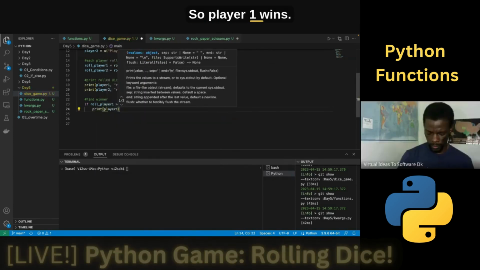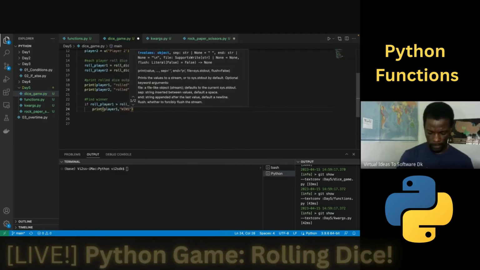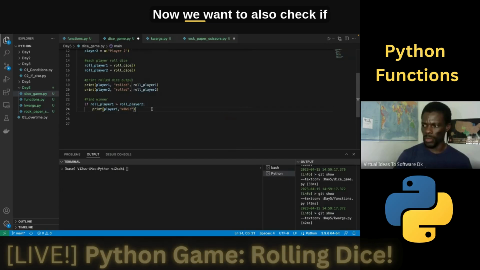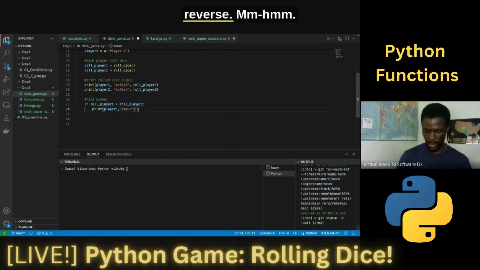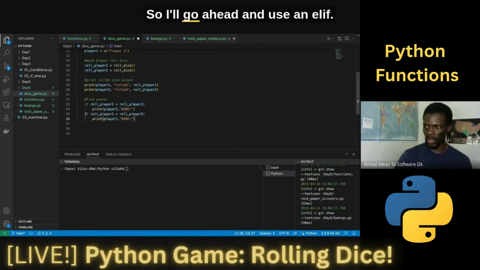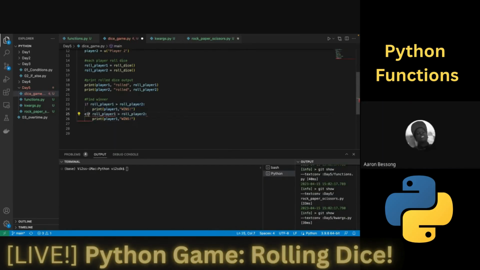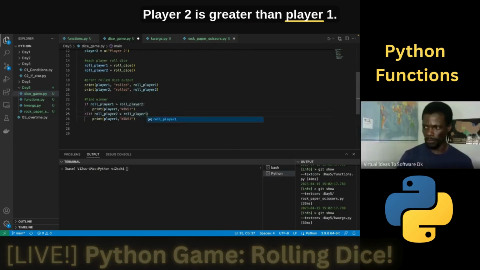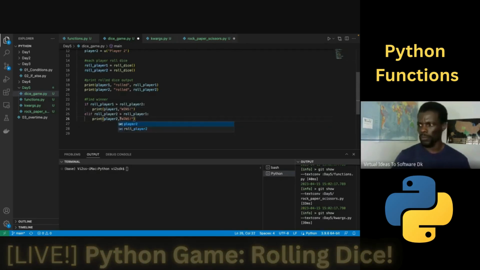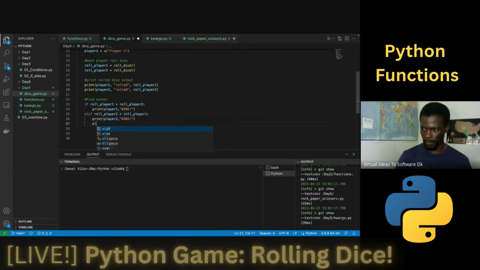So player 1 wins. Now we want to also check if they are not the winner or if it's the reverse. So I'll go ahead and use an elif. If player 2 is greater than player 1, player 2 wins. Otherwise, we have a tie.